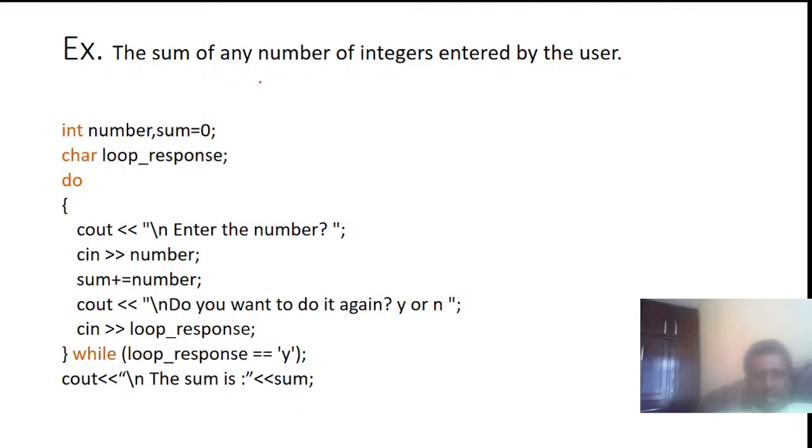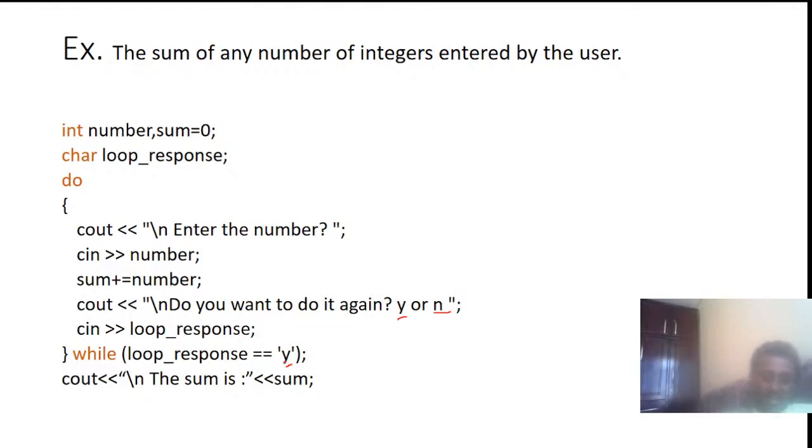For the sum of any number of integers entered by the user: int number, sum = 0, char loop_response, do. Enter the number, cin number, sum equals sum plus number, then ask: do you want to do it again? Press the character y for yes or n for no. Cin loop_response; while loop_response is equal to y, the sum is calculated again and again.